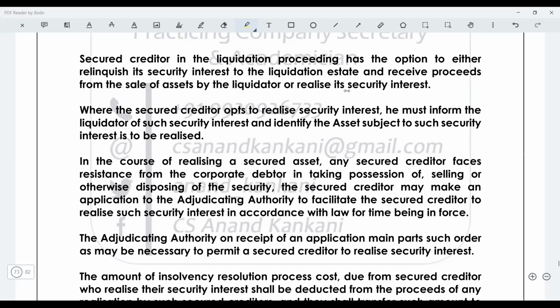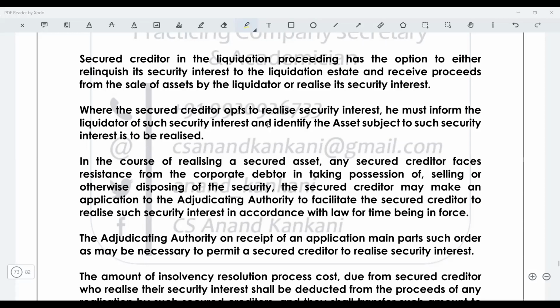So you are secured only up to the maximum value which can be realized from the asset. If your value is 10 lakh rupees, and the asset is realized for 50 lakh, you cannot say my 50 lakh is secured. You would still say only my 10 lakh is secured. So 10 lakh, that is the amount of debt or the value of the asset which is recovered, whichever is lower. So you can do this.